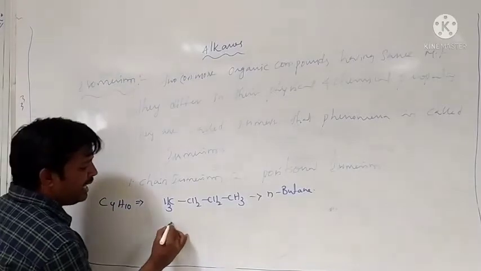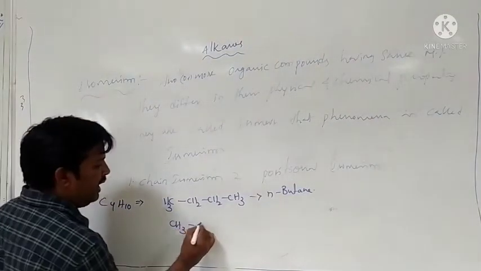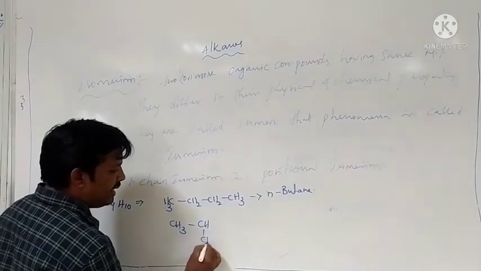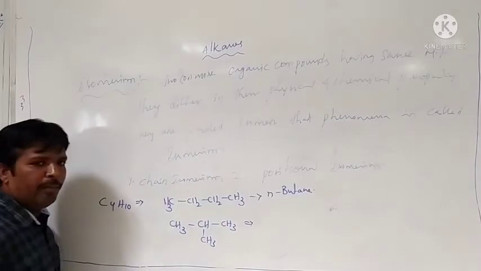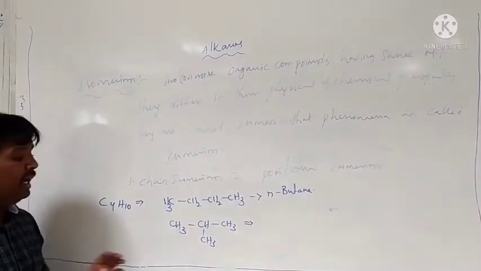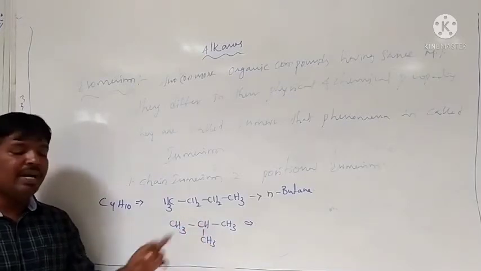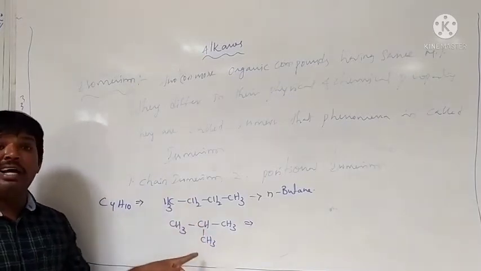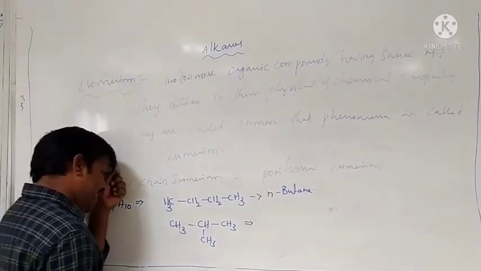Another structure is CH3, CH, CH3, with a CH3 on the second carbon. Here the molecular formula is the same, C4H10, but the methyl group is attached to the second carbon, so there is a chain difference.